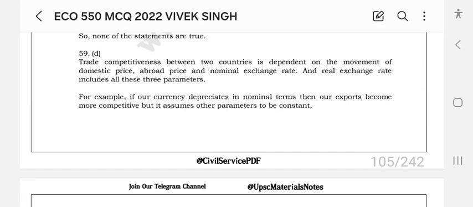For example, if our currency depreciates in nominal terms, then our exports become more competitive, but it assumes other parameters to be constant. Trade competitiveness between two countries is dependent on the movement of domestic price, abroad price, and nominal exchange rate, and real exchange rate includes all these three parameters.